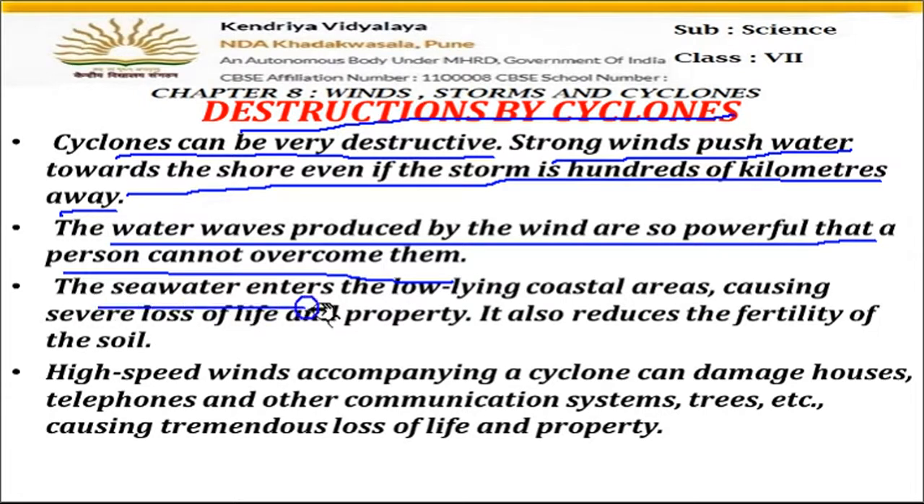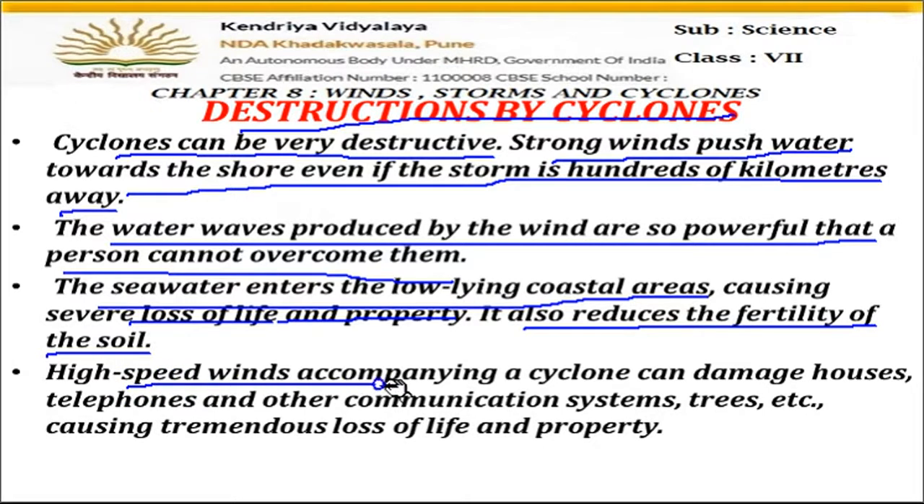The sea water enters the low-lying coastal areas. Okay, so sea water comes onto the shores, onto the beaches, and it completely fills the low-lying areas. The coastal areas are completely covered with water, causing severe loss of life and property. Many animals and humans die during this. Buildings are damaged. It also reduces the fertility of the soil. Soil fertility is also lost.